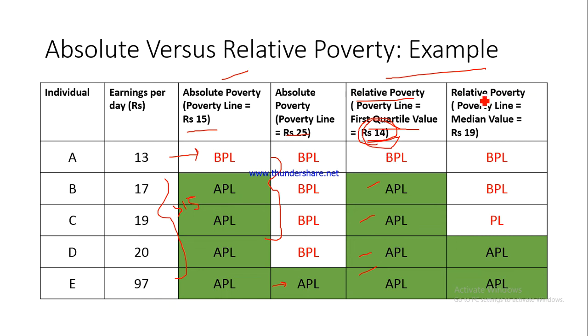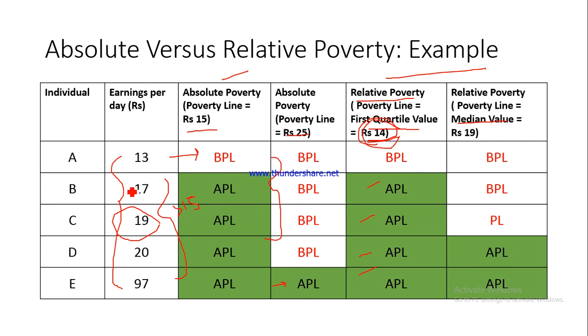Now if I shift my relative poverty line to the median value, what do we mean by this? The median value is the value which is exactly at the midpoint, in the sense that 50% of the values lie above that median value and 50% of the values lie below that median value. A little while ago, in the last slide that we discussed, we talked about the median value as being the threshold for calculating relative poverty in many of the countries, right? So here, have a look at these 5 values, and which one is the median value? Now this is the median value.